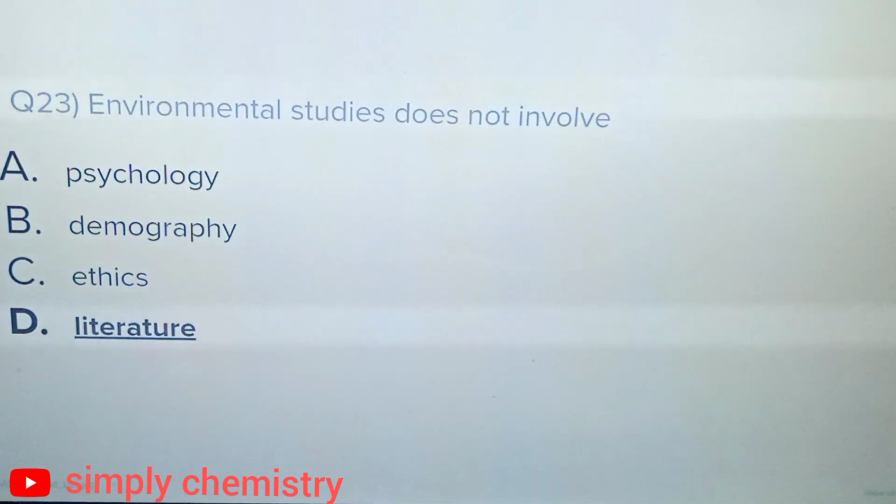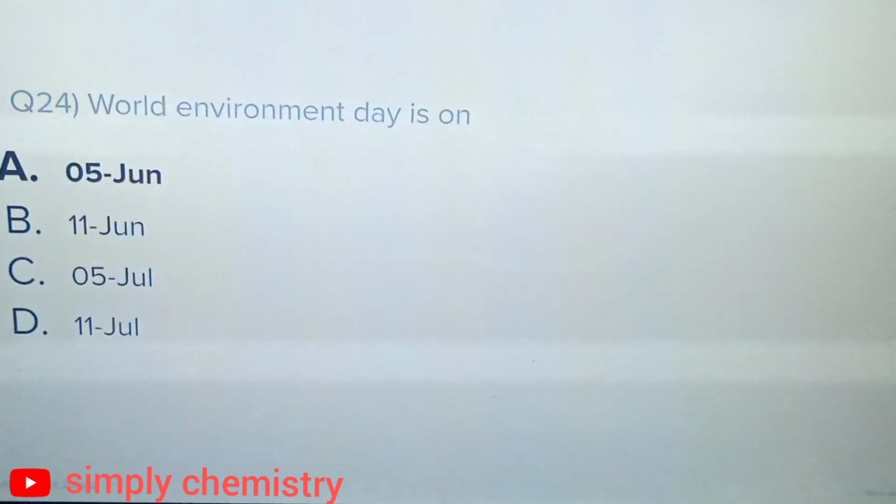Question number 23. Environmental studies does not involve option A, psychology, option B, demography, option C, ethics, or option D, literature. The correct answer is option D, literature.